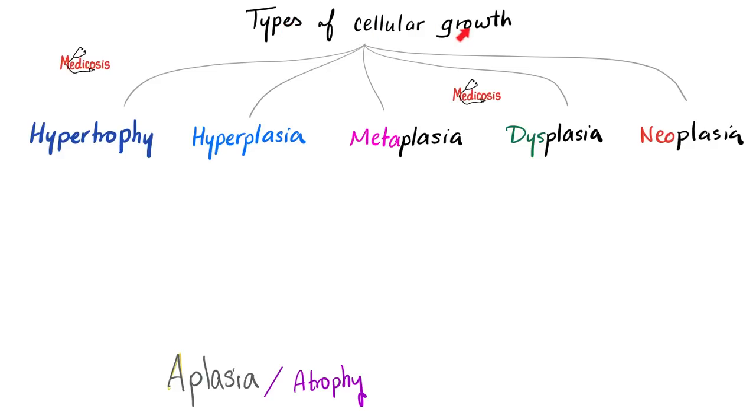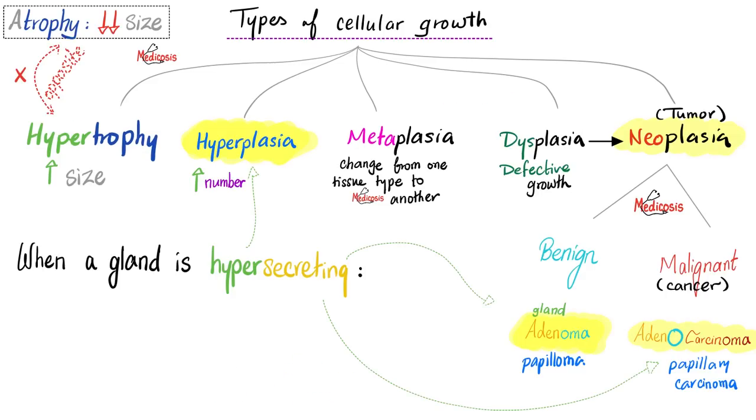Types of cellular growth: there is hypertrophy, hyperplasia, metaplasia, dysplasia, and neoplasia. But what does aplasia mean? The word plasia means growth and a means no. So aplasia means no growth. How about atrophy? It's similar, no growth. What does hypertrophy mean? It means increased size of cell. Hyperplasia, increased number of cells.